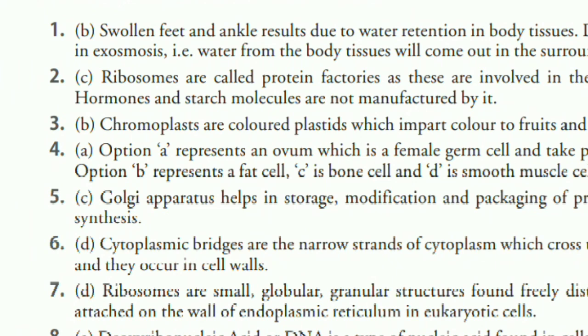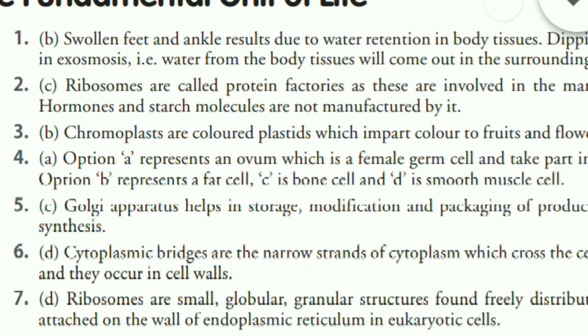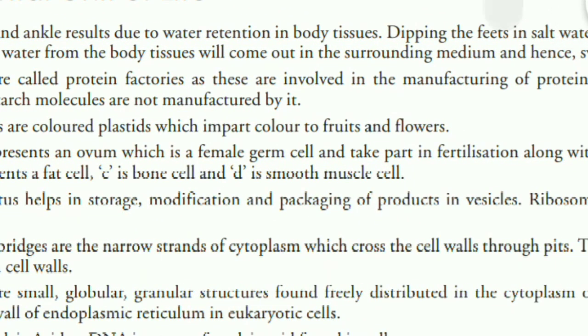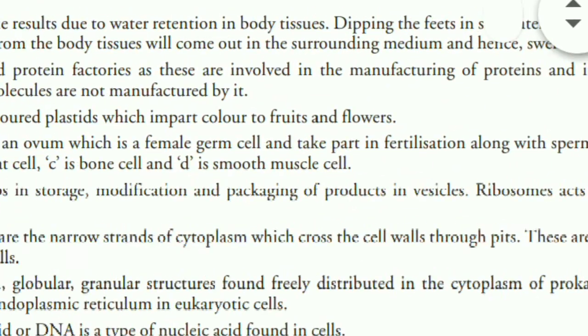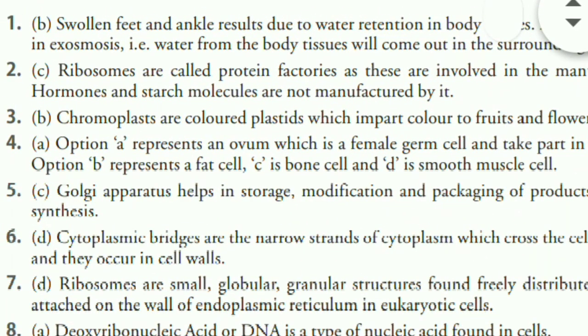Question number 7 was the cell organelle found in prokaryotes as well as eukaryotes, that is ribosomes, which are small globular granular structures found freely distributed in the cytoplasm of prokaryotic cell, and these are attached on the walls of endoplasmic reticulum in eukaryotic cells as well. Question number 8, clear to you, dear students, that is deoxyribonucleic acid or DNA is a type of nucleic acid found in cells.